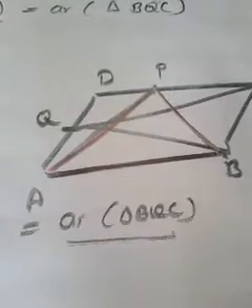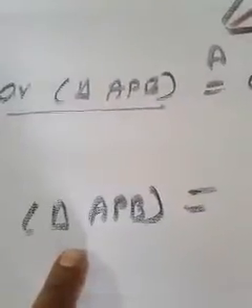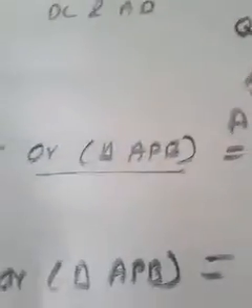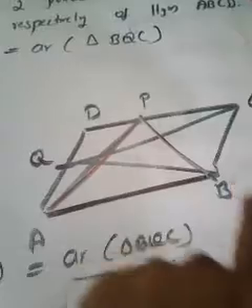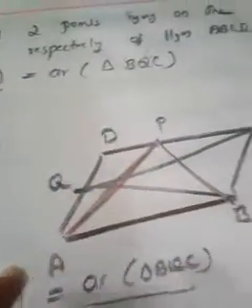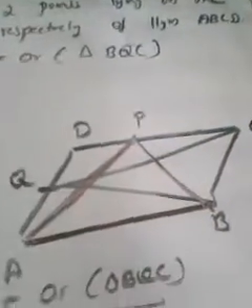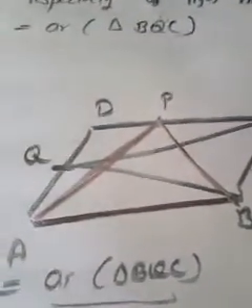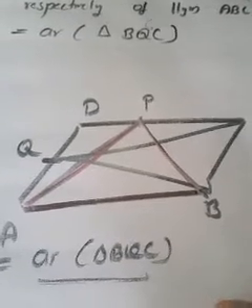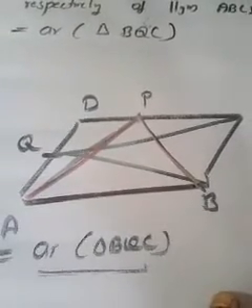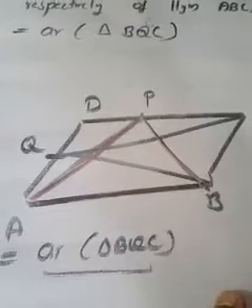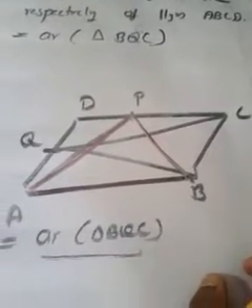So you may have understood. I'm going to concentrate on the area of triangle APB, so I'm not going to use half into B into H and all. I'm going to use a theorem which we have discussed. This is your triangle APB, marked in red, and think about that triangle and the parallelogram. When you consider that red triangle and the parallelogram, you understand that both are on the same base and between the same parallel lines. Then the area of that triangle should be half of the area of the parallelogram. We already discussed this using a theorem.